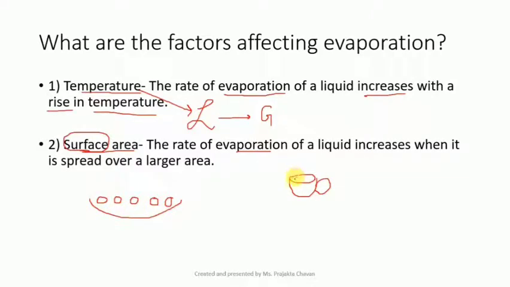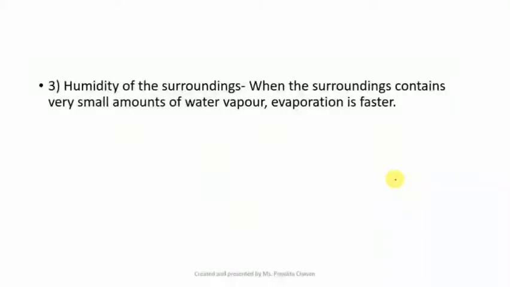See, when the liquid is present in the cup, the surface area is very less, only 3 particles are present at the surfaces. But when the same liquid is poured into a saucer, the surface area now increases, and hence the rate of evaporation increases. The next factor we are going to talk about is humidity.